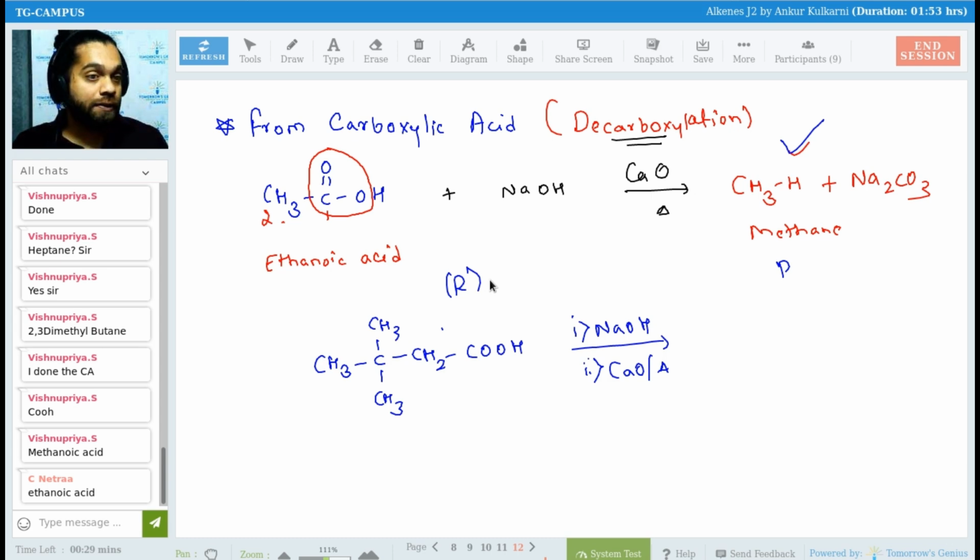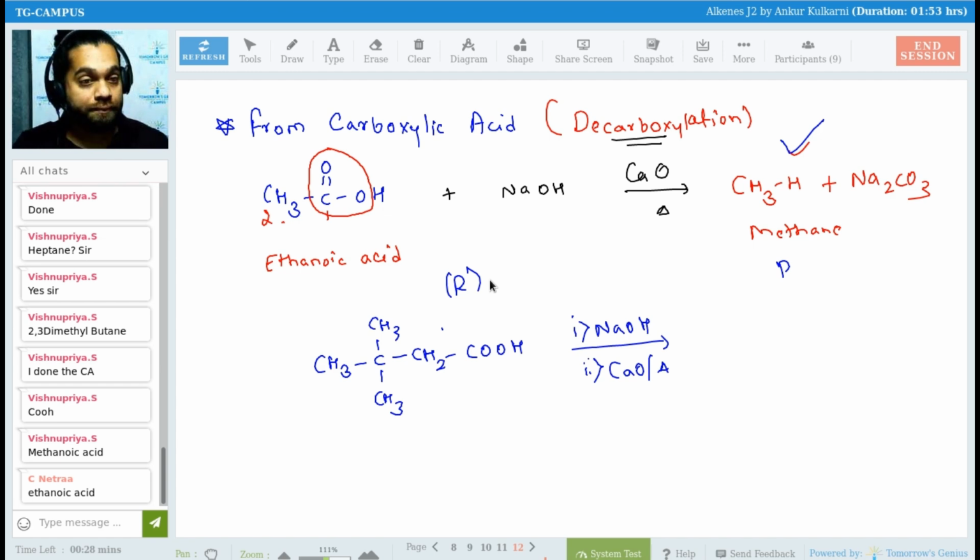Very good, Anil Dev. Yes, Netra, Mukeshwaram, Raghav, Kanishka, Ashwin, Anushika. Come on, just like the above reaction, you have to remove the carbon dioxide. That's it.